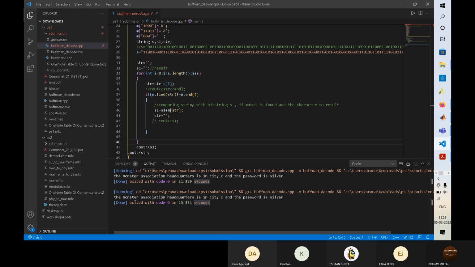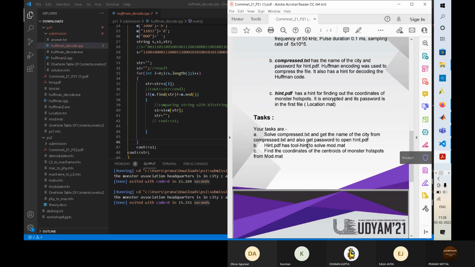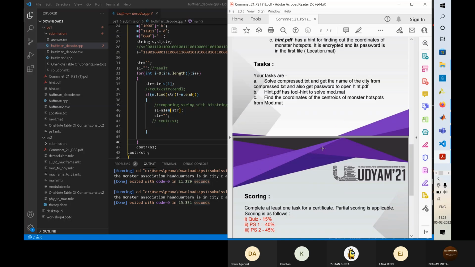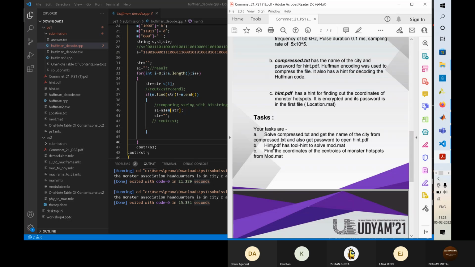The message is: the Monster Association headquarters is in a city Z and the password is silver. In the PS, they asked to get the name of the city and the password. So we had to give the name of the city as a submission and use the password to open the hint.pdf file.